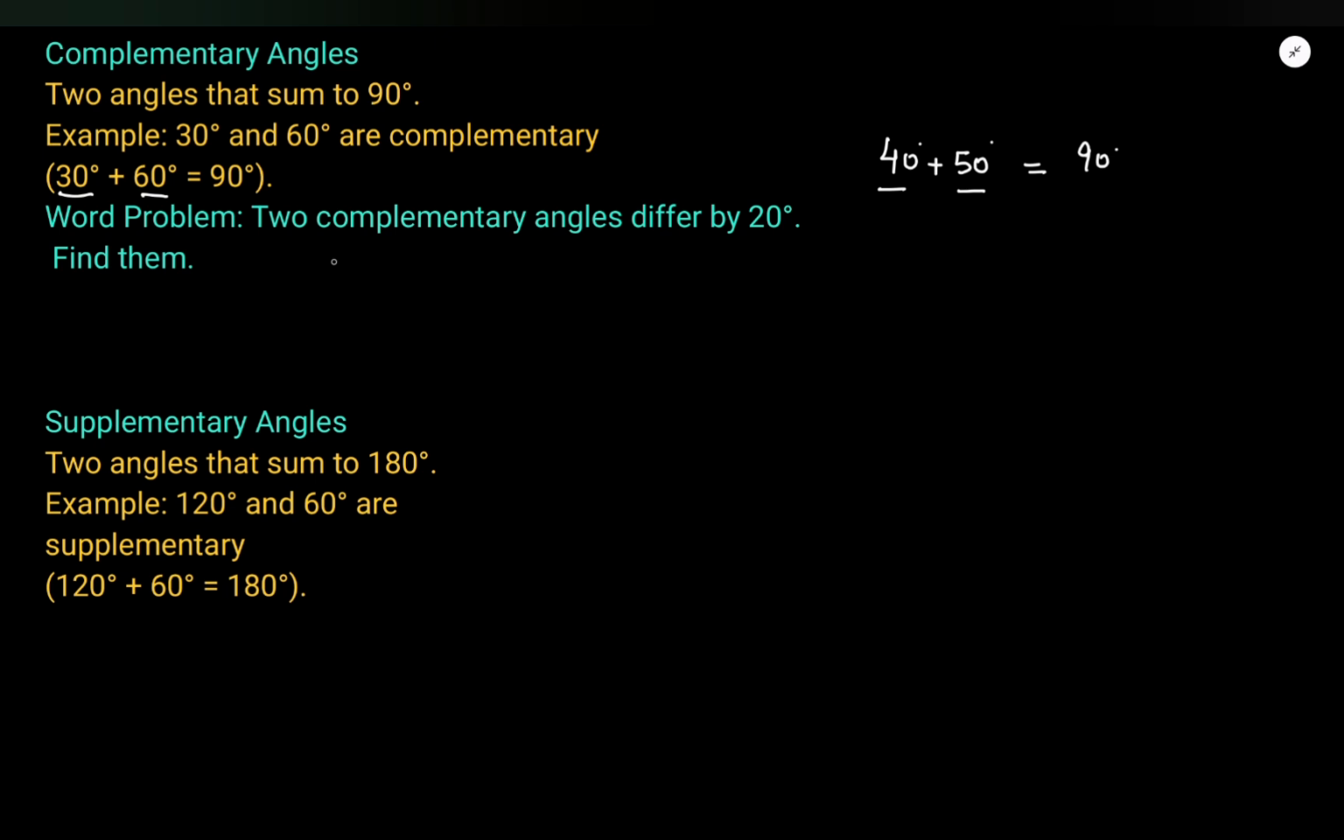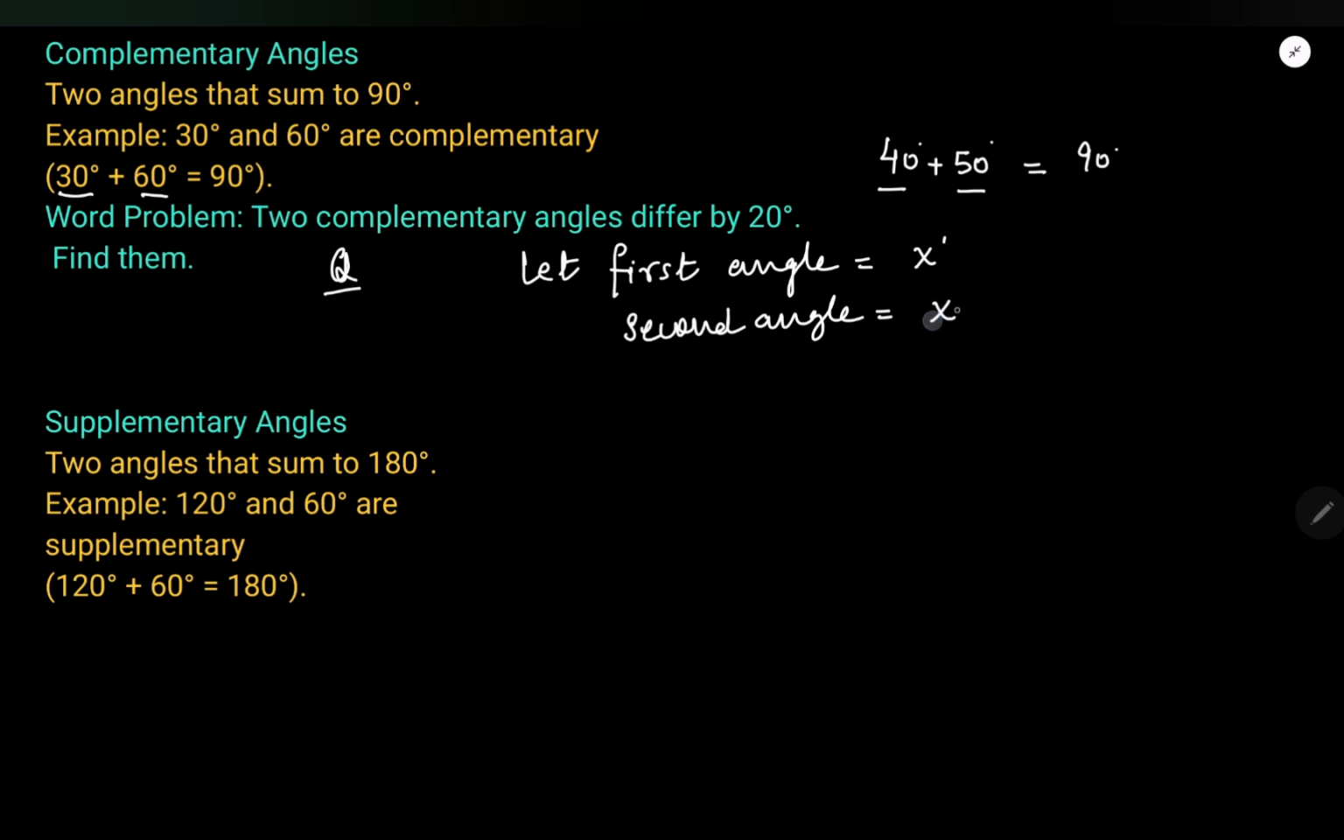So I have one example here, one word problem. We will solve this and then we will see how we get problems in complementary angles. Two complementary angles differ by 20 degrees. Find them. Okay, differ by 20 degrees means if I say let the first angle is equal to x, what will be the second angle then? The second angle is x minus 20 or x plus 20. You can take anything, right? Second angle is x minus 20.